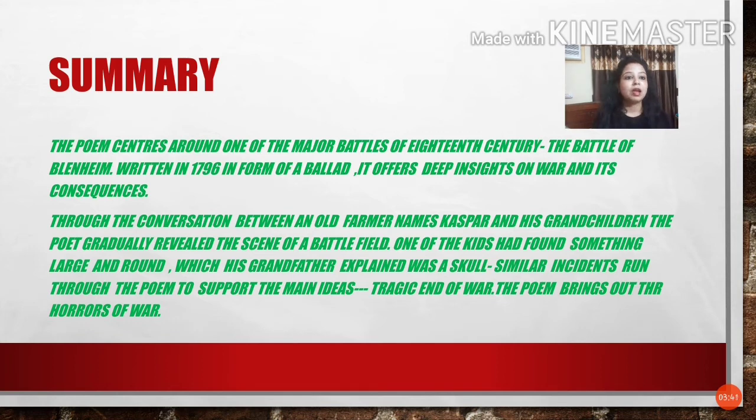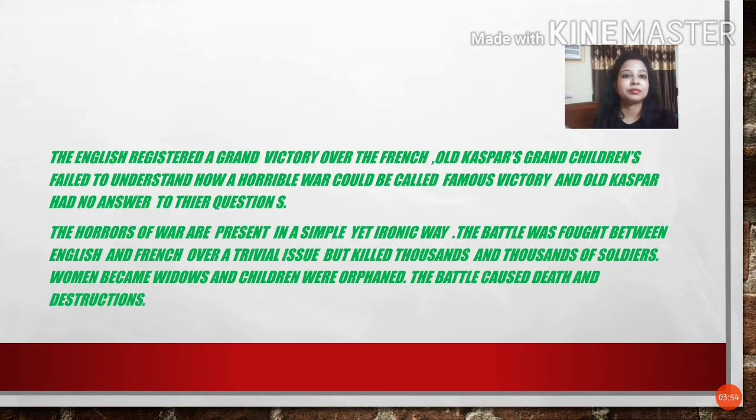The poem brings out the horrors of the war. Obviously it is going to tell us about the horrors, the after effects and the casualties of the war, the harm that any war causes to mankind. The English registered a grand victory over the French. Old Caspar's grandchildren failed to understand how a horrible war could be called a famous victory, and old Caspar had no answer to this question.